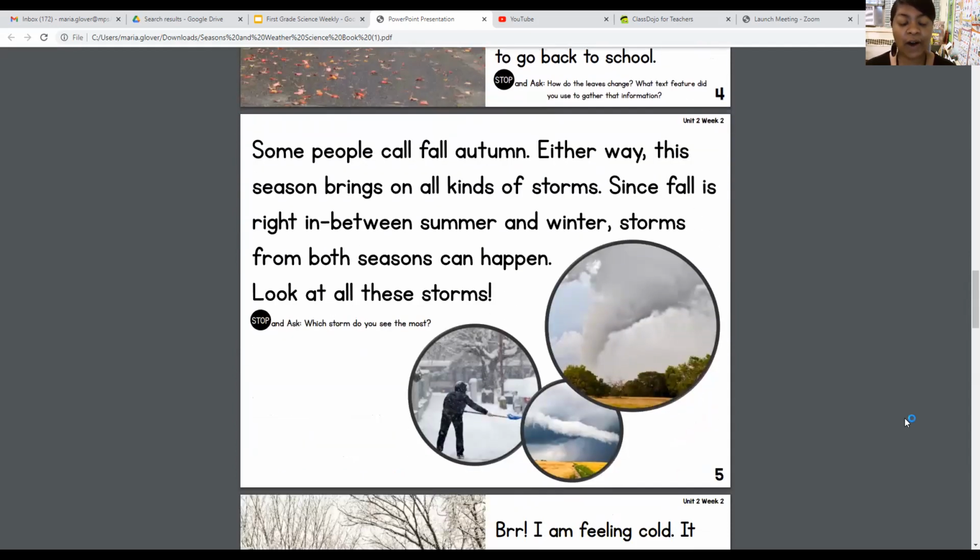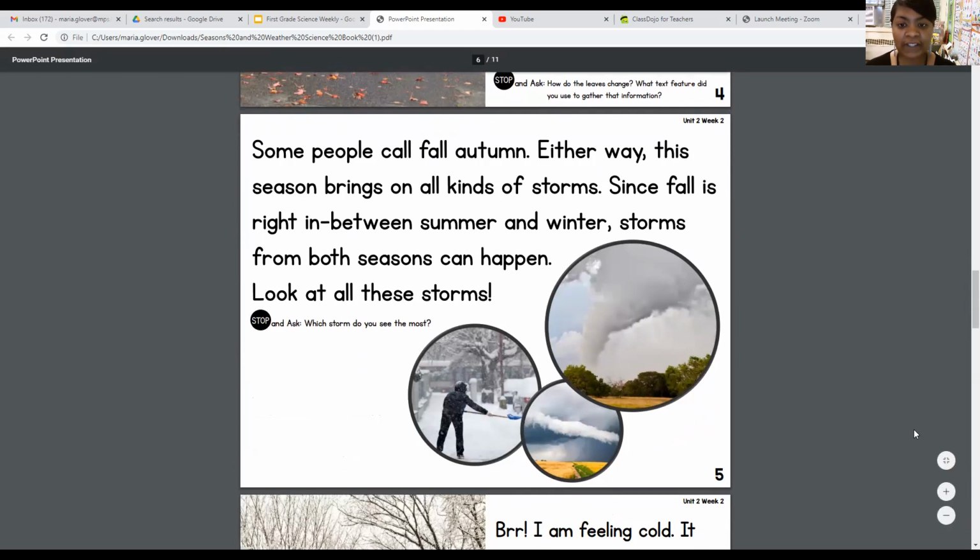Some people call fall autumn. Either way, this season brings on all kinds of storms. Since fall is right in between summer and winter, storms from both seasons can happen. Look at these storms. Which storm do you see the most?